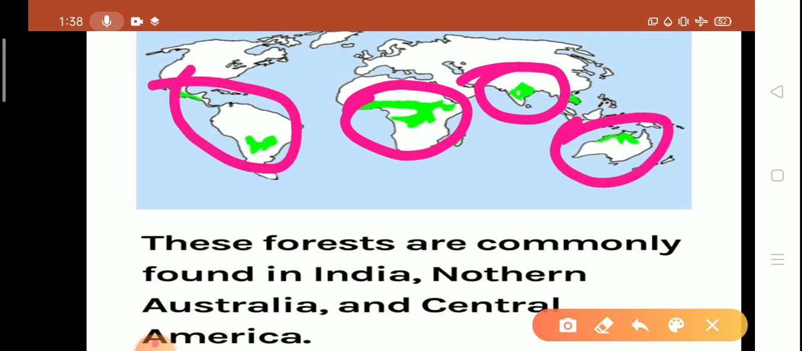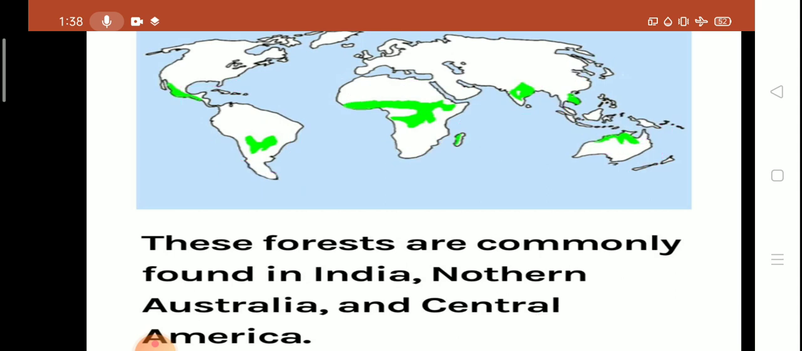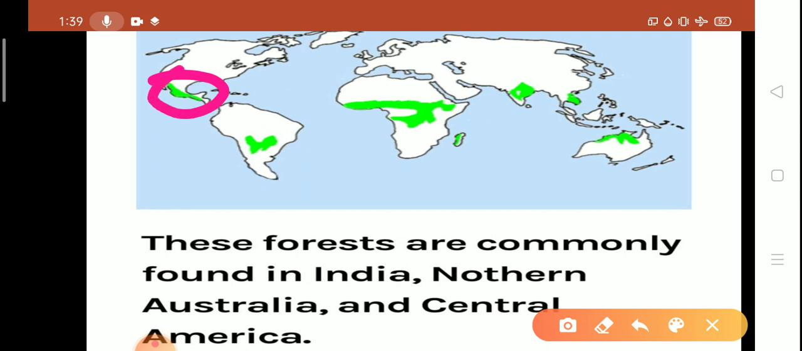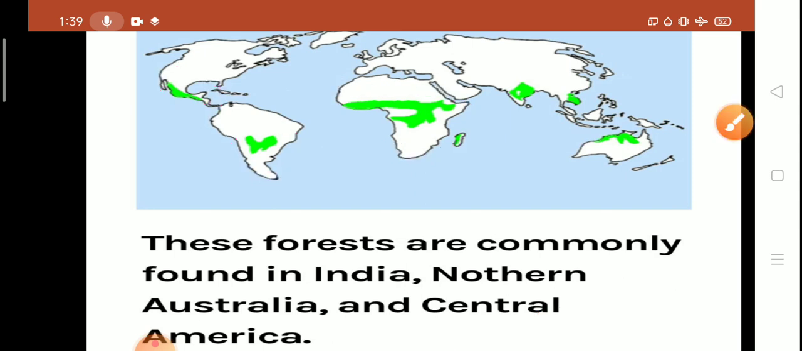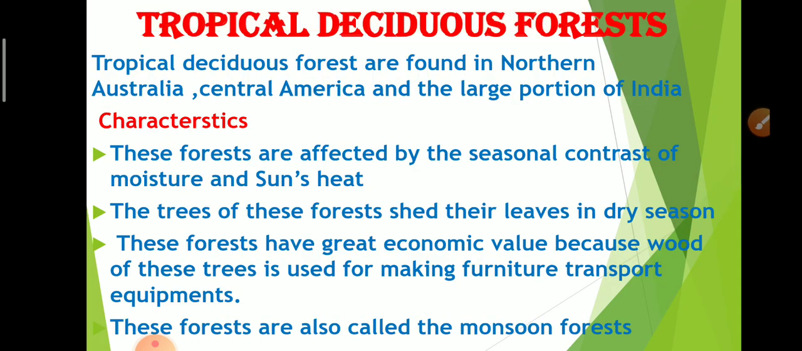So these forests are commonly found in India, northern Australia, Central America, some part of Africa and some part of South America. So this is all about the distribution and location of tropical deciduous forest.